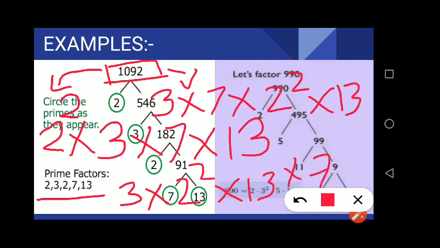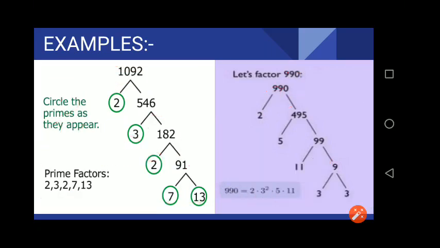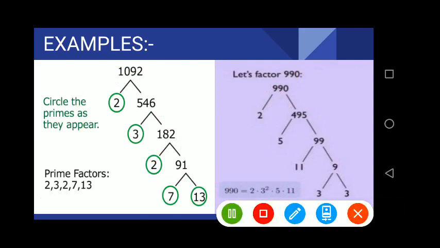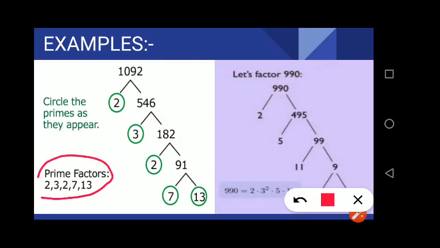You will find that all these numbers are the same. We are using only the prime factors, but we are writing them in a different order. So this is what the theorem says.